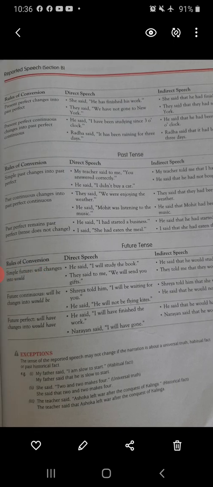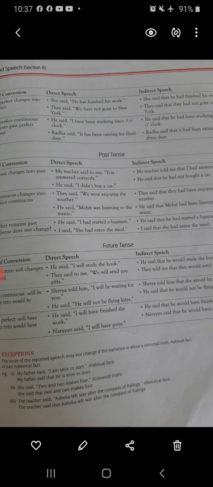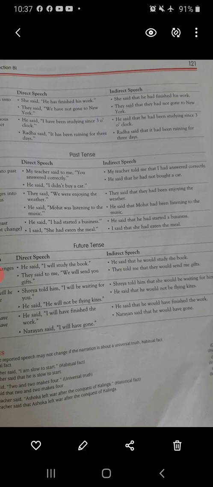Now, simple past tense changes into past perfect tense. The verb form for simple past tense is subject plus second form of the verb. For example, my teacher said to me, you answered correctly. Now, when converting it into past perfect tense, my teacher told me that I had answered correctly.